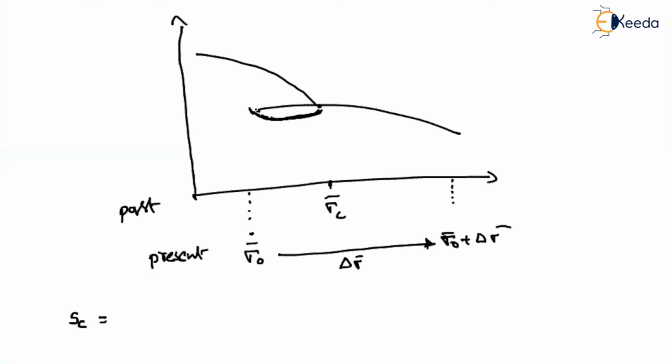That means in this region, in the past, the soil was already consolidated. That means recompression is happening here. That's why in this portion we have to use the recompression index, and in this portion you have to use the compression index.